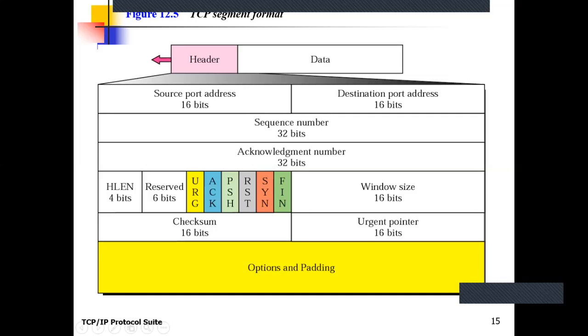Like we start with the synchronization field. Whenever a sending process wants to communicate with another process, it first establishes the connection. Clear? To establish the connection, it uses the synchronization field to maintain synchronization between the sender and the receiver.